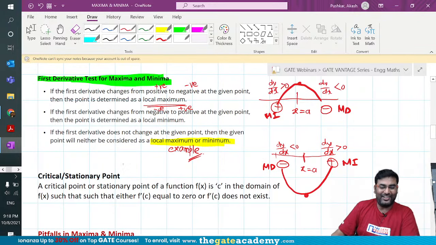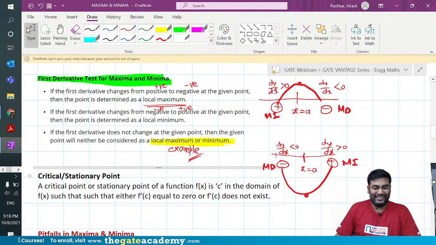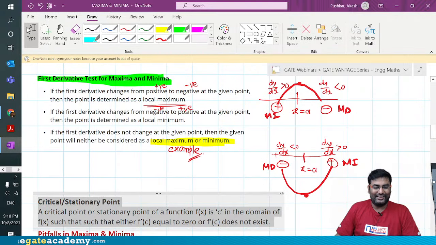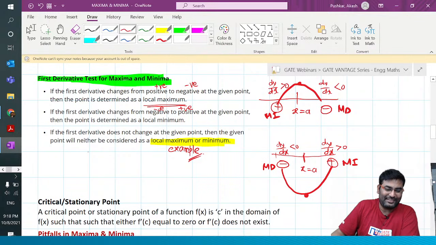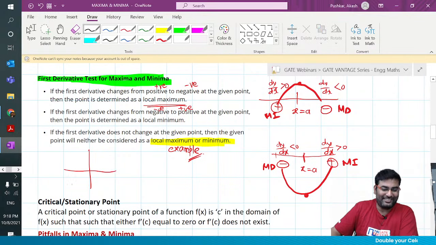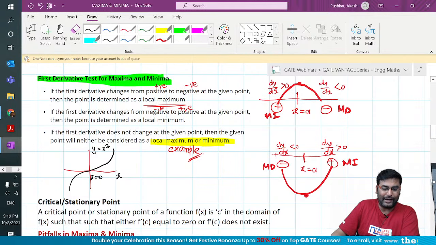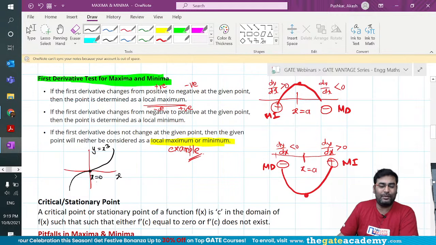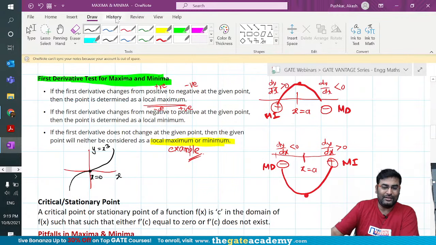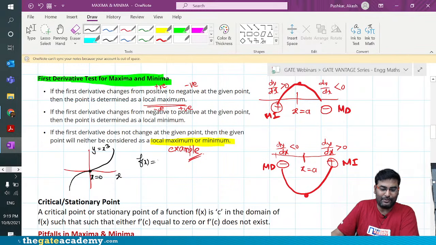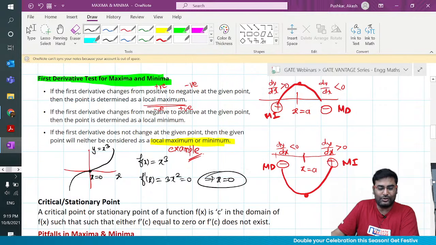I can give an example, in case you are wondering. You have seen this graph, a very famous graph, which is y equal to x cube. At x equal to 0, I'm trying to understand whether it is a maximum or minimum point. If you do a bit of maths, it looks like a critical point because you have the function x cube, you differentiate and put it equal to 0. That's how you find the critical point. You get a critical point at x equal to 0.